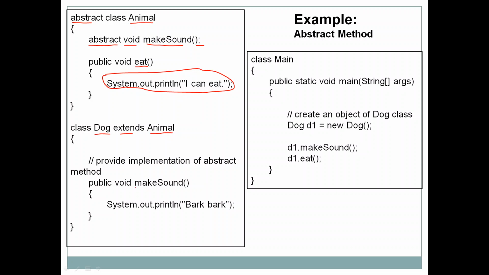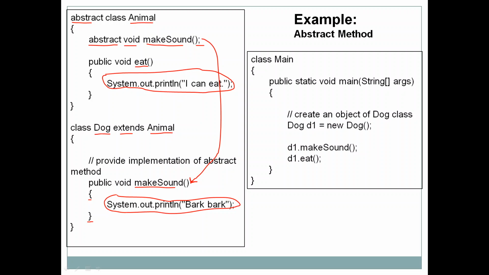Public void makeSound means this makeSound, which is part of Animal, is redefined here in the subclass. You can say it has been overridden in the subclass, and we are providing a body for it now. You can see there is a curly bracket open and close in the subclass, and we have some statements. So the subclass should provide a body for all the abstract methods of the parent class.